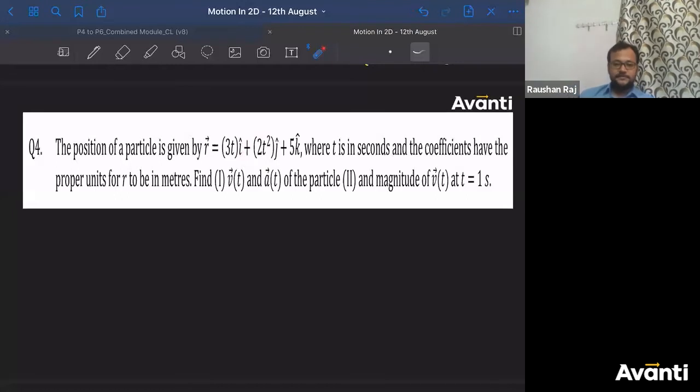Find out what will be the velocity as a function of time. What will be the acceleration of the particle? Second, and the magnitude of the acceleration of the particle. And the second question is to find the magnitude of velocity of the particle at t equals 1. So what is the magnitude of the velocity at t equals 1? So there are 3 questions actually.